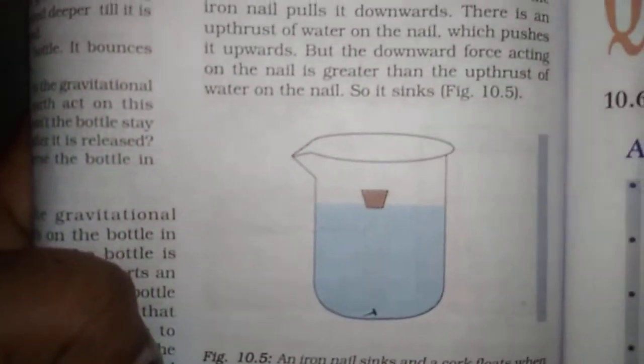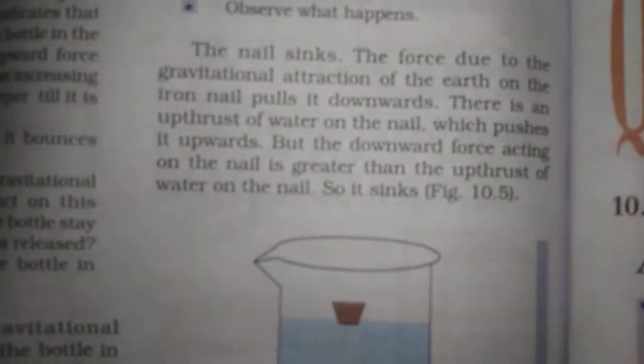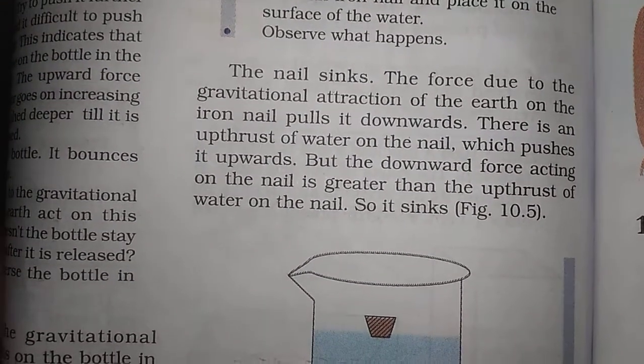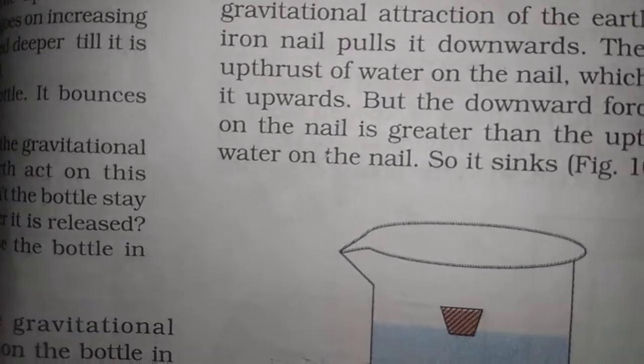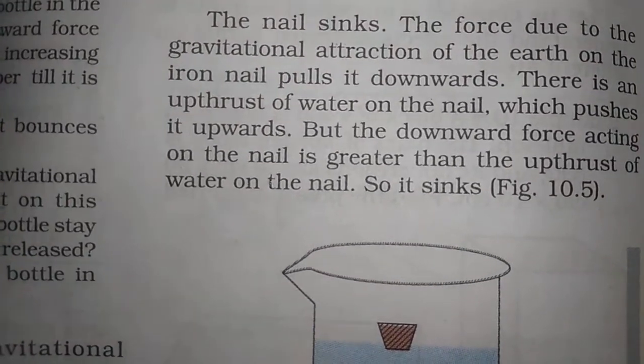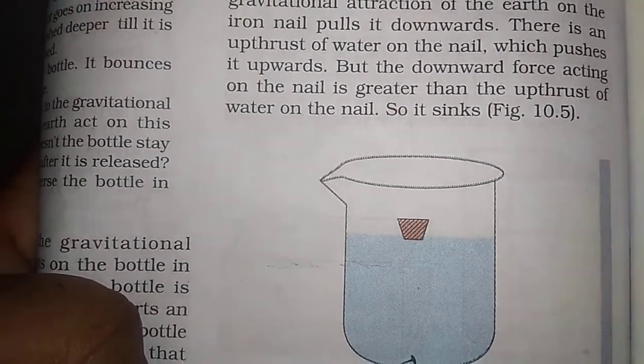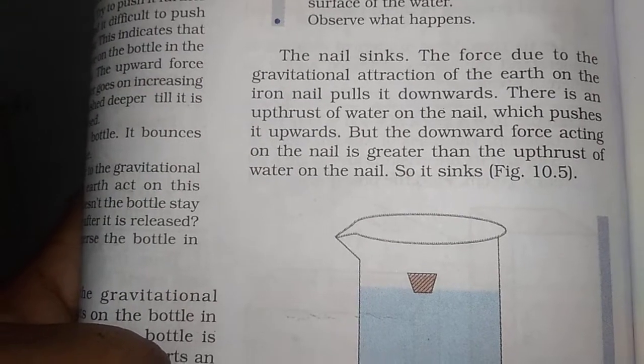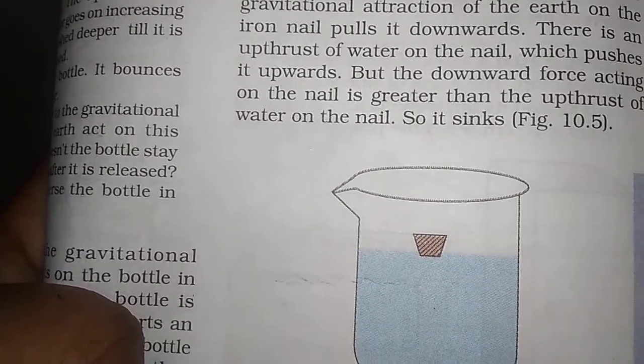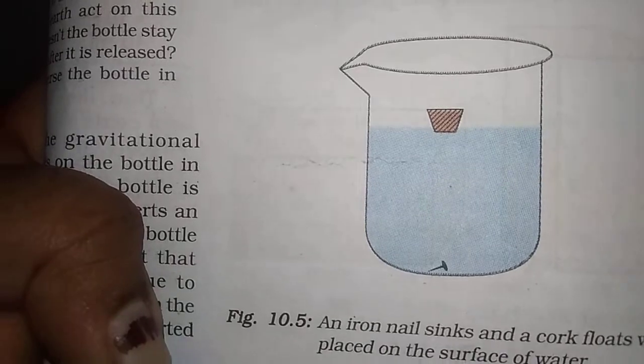Here is one activity they are given. I will read the activity. You can see here the iron nail and the vessel; the nail sinks here. The force due to the gravitational attraction of the earth on the iron nail pulls it downward. There is an upthrust of water on the nail which pushes it upward, but the downward force acting on the nail is greater than the upthrust of water on the nail, so it sinks.